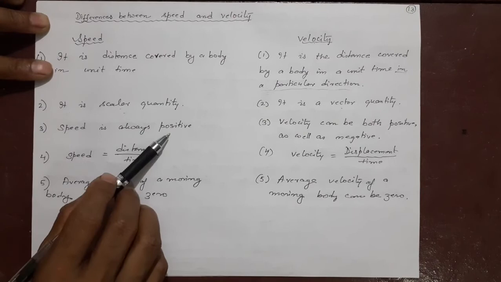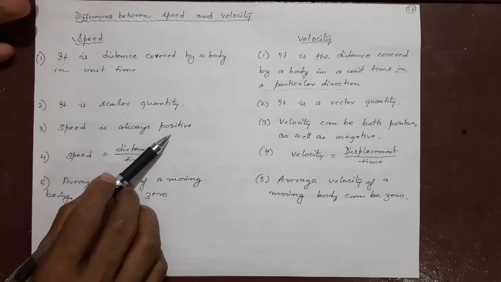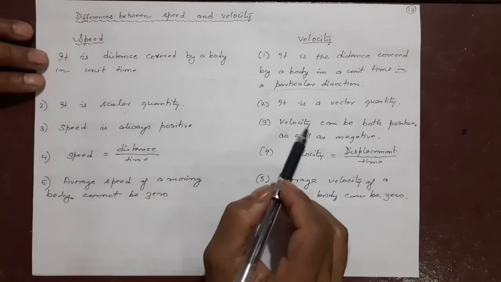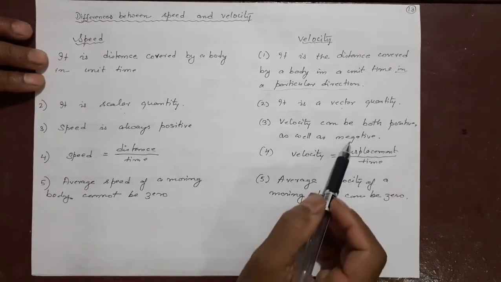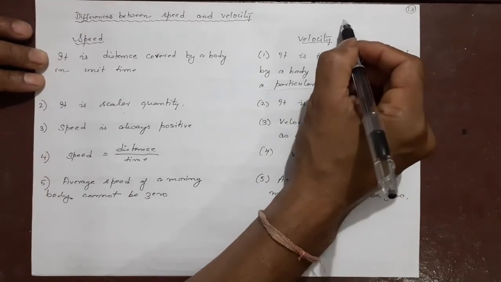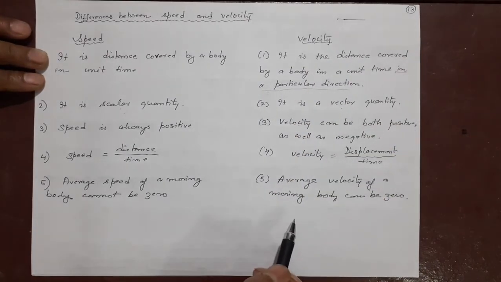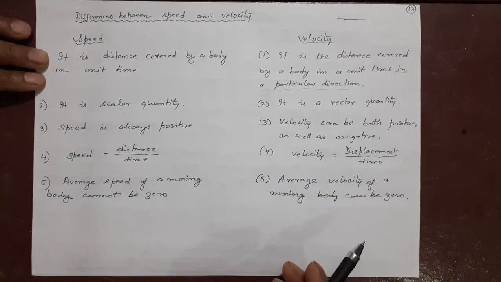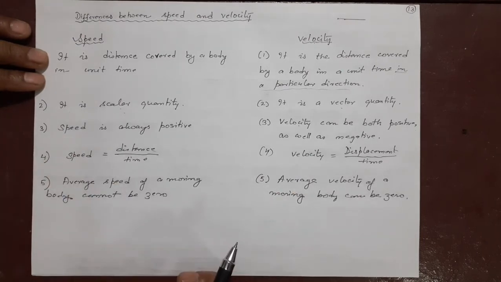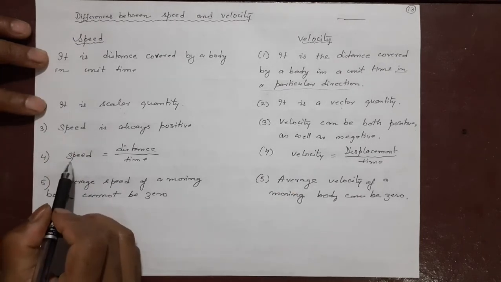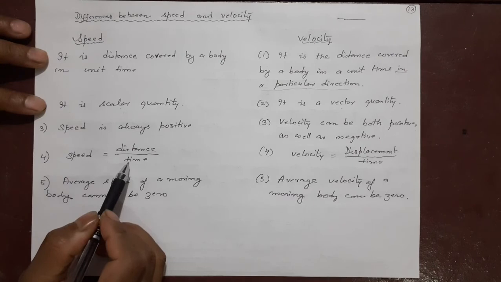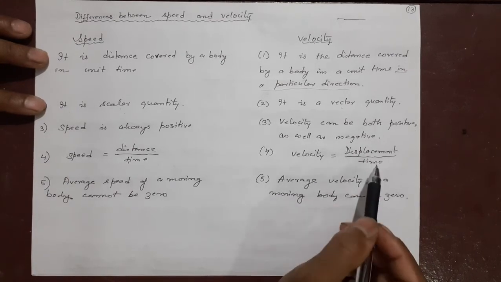Speed is always positive, because distance is always positive. You cannot cover negative distance. Velocity can be both positive as well as negative, because you can go from here and come back. So you can have negative velocity also, because you can go in the negative direction also. And what is the formula of speed? Distance by time. Very simple. Velocity is similar, displacement by time.